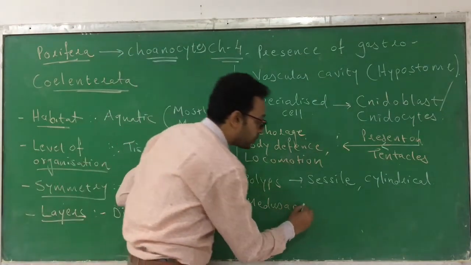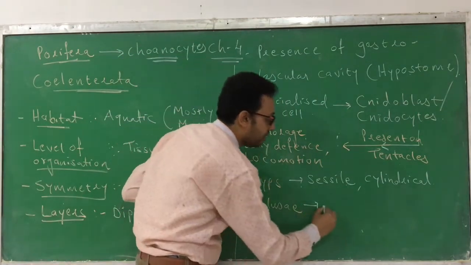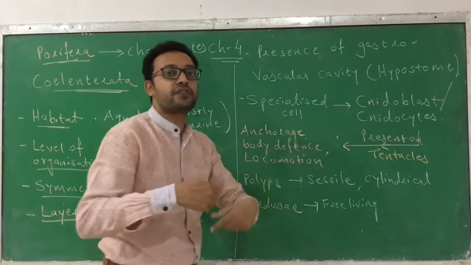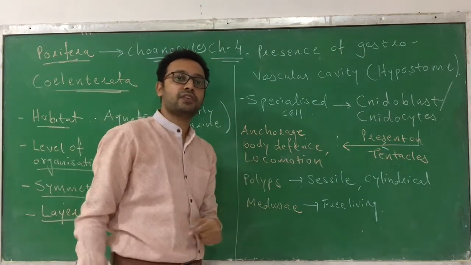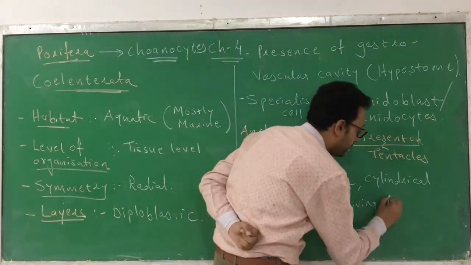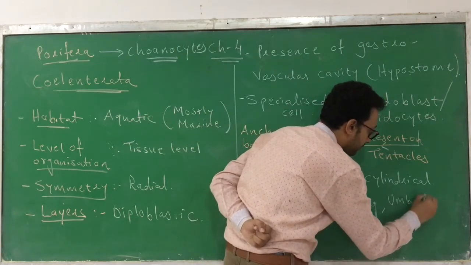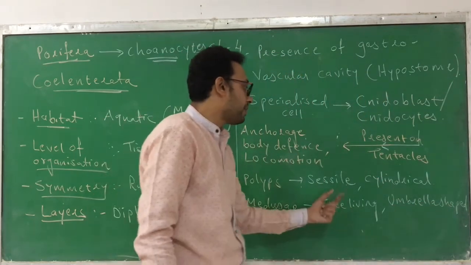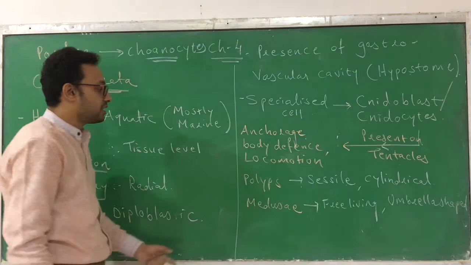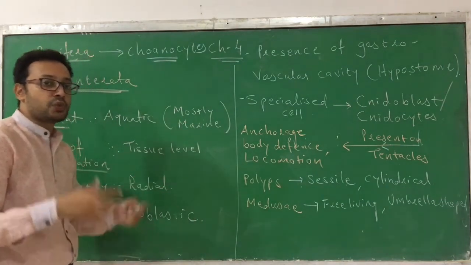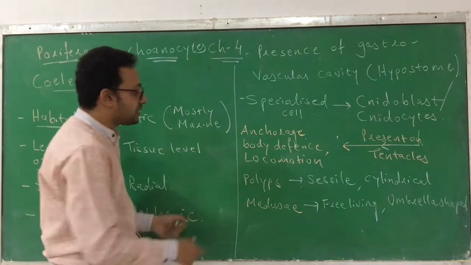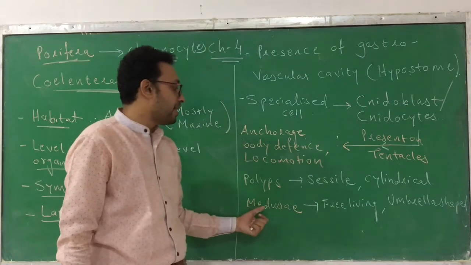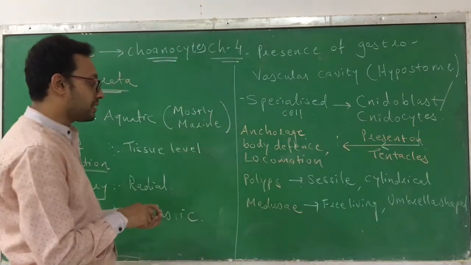The other form is the medusae. The medusae are not sessile; they are free living, or free swimming. They can be floating on the surface of water. They are umbrella shaped, like a jellyfish. So the animals which fall under the phylum Coelenterata can exist in two forms, polyps and medusae. The polyp is a sessile and cylindrical form. The medusa is a free living and umbrella shaped form.